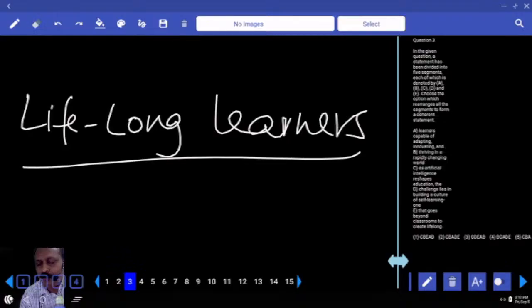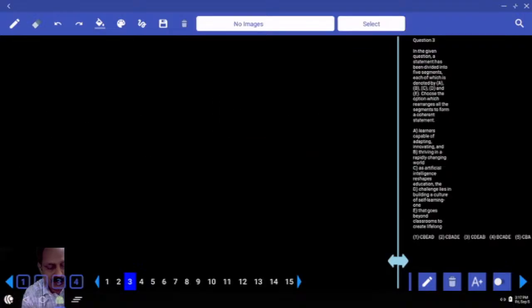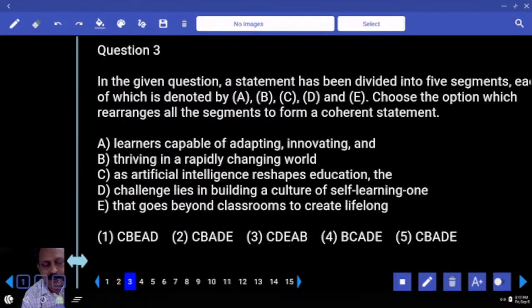You have to do something like keep on learning. Tomorrow you get the job. Can you stop learning? You have to learn, but that goes with workplace learning. So lifelong learners, lifelong learning. And many companies have started courses also for the employees with the belief, this particular philosophy. What is it? Lifelong learning.